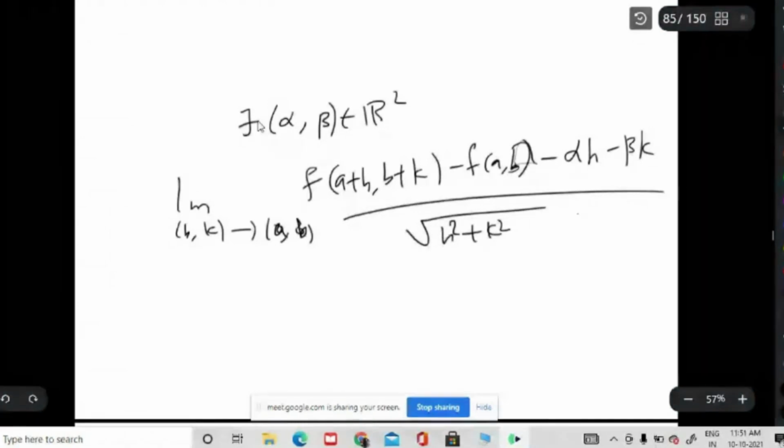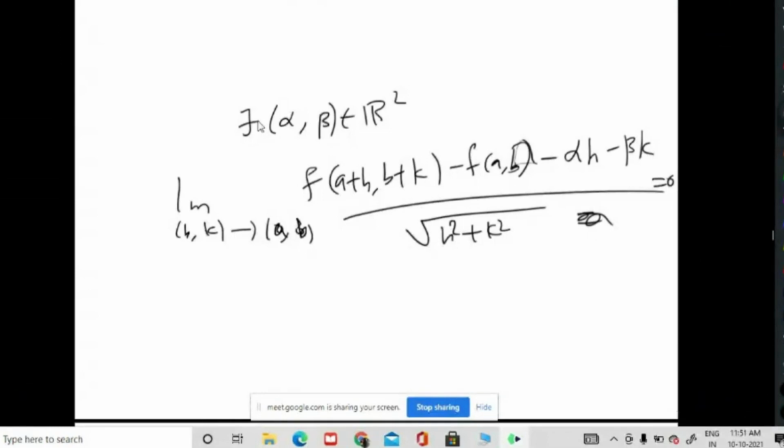This ultimately should be 0. That is what the definition says, right? There should exist some alpha, beta satisfying this.